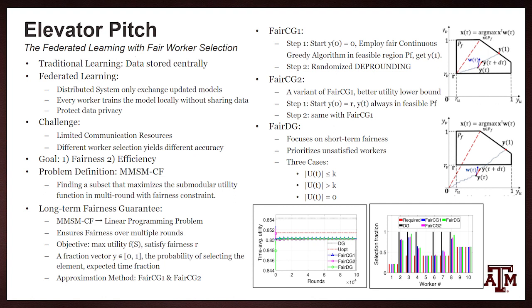Our goal is to guarantee fairness, which means we need to ensure every worker would be selected to train the model at least for a fraction of time. And we also need to ensure efficiency, which means we need to maximize our total utility. Therefore, we can define our problem as MMSMCF. Briefly, it's finding a subset of workers to maximize the utility in multi-round with fairness